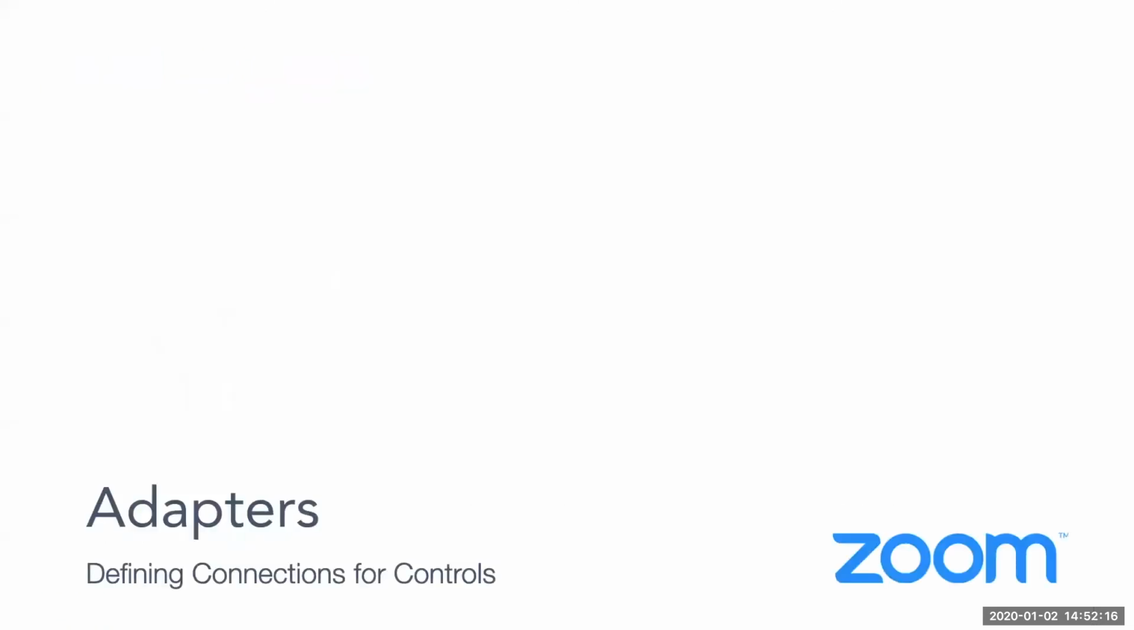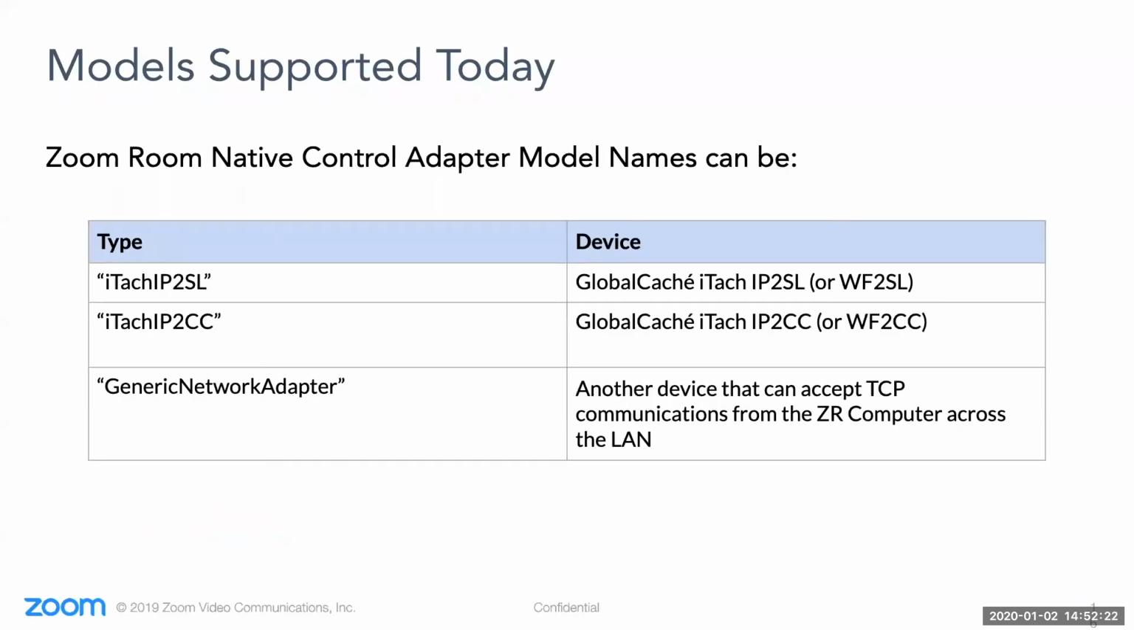We'll start with adapters, one of the most important sections for establishing how we're connecting. We offer three different model names available for this section: the iTAC IP2SL, the iTAC IP2CC, and the generic network adapter. The first two show Global Cache part numbers, but please note on the right that you can also use the Wi-Fi versions of these without needing to change the model name. The generic network adapter would be used for everything else, whether that's a secondary control system, a lighting system, a device that supports direct IP controls. Whatever the case may be, if you can connect to it over the network, you can typically use the generic network adapter.